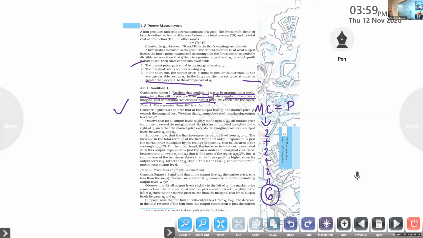To create profit, you want to sell this single unit of product for more than 6 rupees, yes or no? Already you have spent 6 rupees to produce one unit of that product. If you want to create profit, you sell that for 10 rupees, anyway more than 6 rupees.